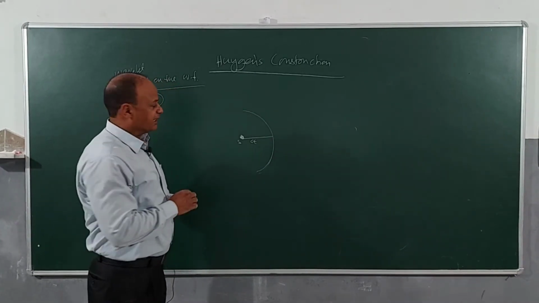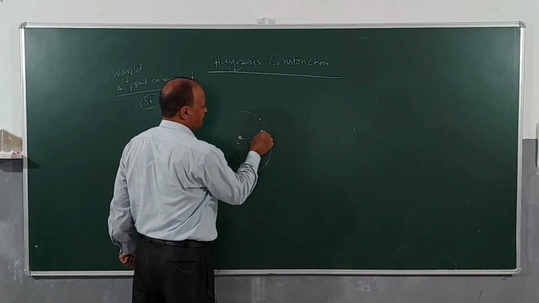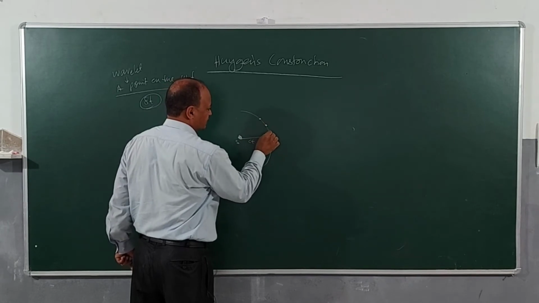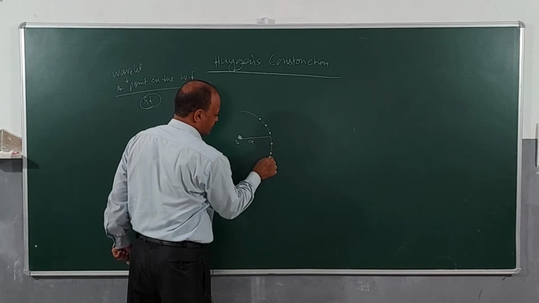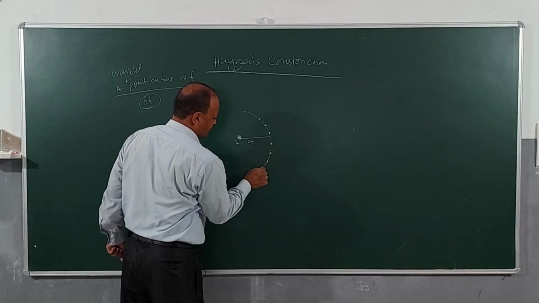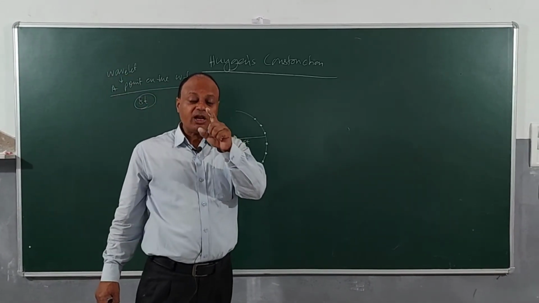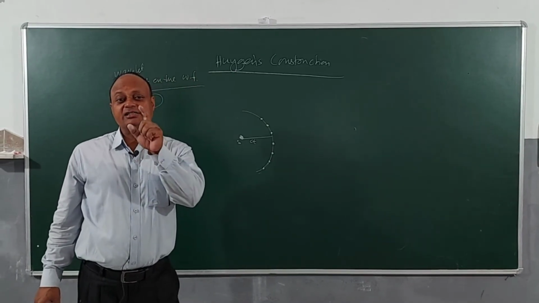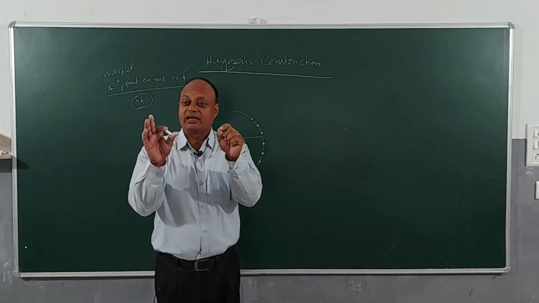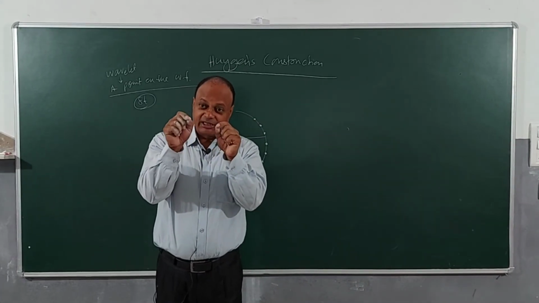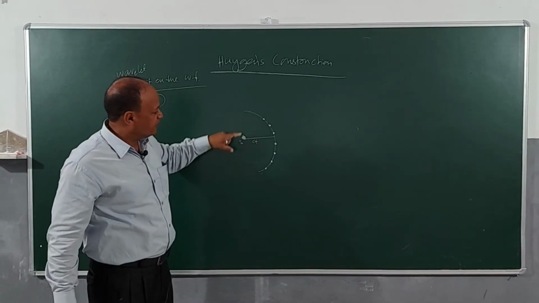And then you see, there will be many points here. I will consider one point here, another point here, another point here, and the point here, yet another point here. So many points I can consider, an infinite number of points. Now, it is important for you to understand this. What does Huygens theory say? Now mark my words, try to understand it. Huygens theory says that every particle lying on the wavefront acts as a secondary source of light. That means this point will be as good a source of light as S.